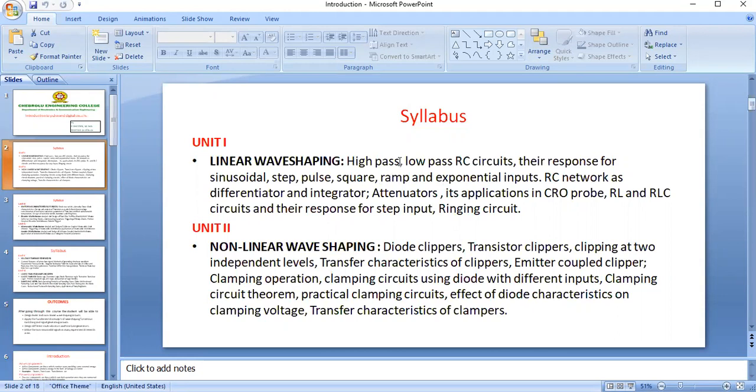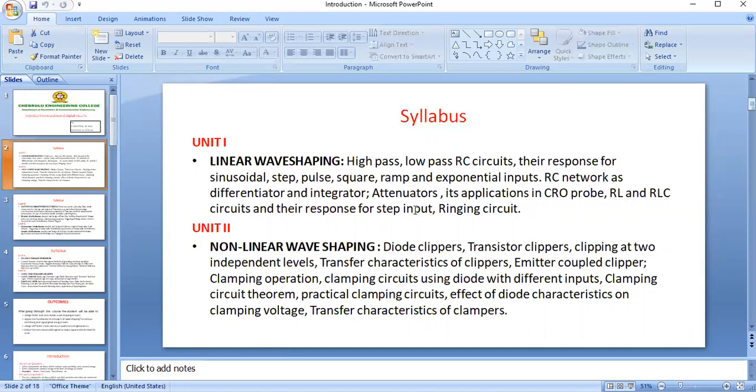If we take a high pass RC circuit and give a step signal as input, what is the output response? If we give a ramp signal as input, what is the output response? Like that, we have to see the response for the five non-sinusoidal inputs for high pass RC and low pass RC, and how the low pass RC acts as an integrator and how the high pass RC acts as a differentiator. We know the integration and differentiation operations.